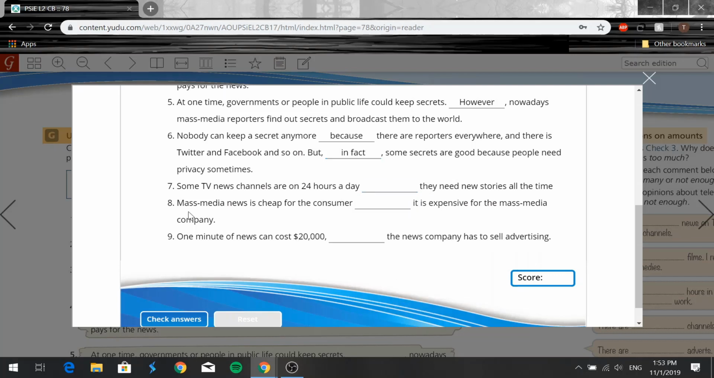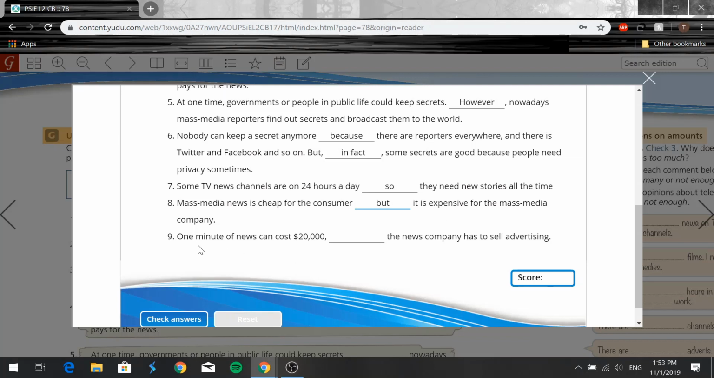Then we have number 7. Some TV news channels are on 24 hours a day. Dash, they need news stories all the time. So we'll say so, right? So here implies that as a result, they need news stories all the time, okay? So number 8, mass media news is cheap for the consumer. Dash, it is expensive for the mass media company. So we'll say mass media news is cheap for the consumer, but it is expensive for the mass media company, right? Opposite point, all right?